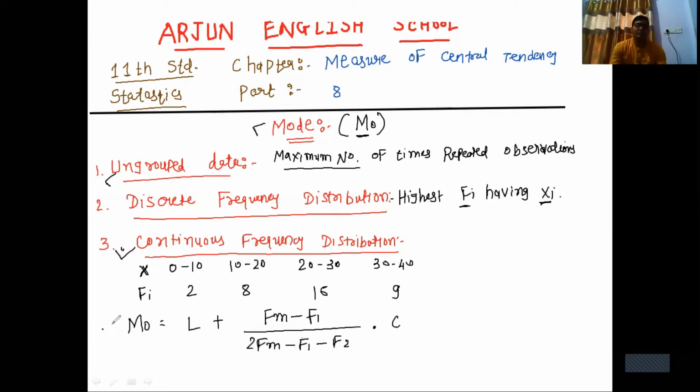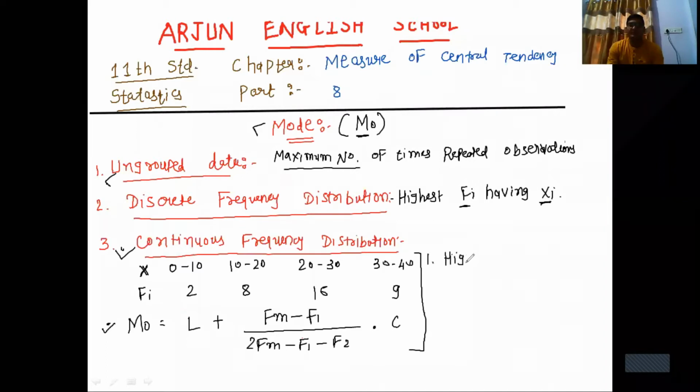You know this formula very well, but it can be used only when conditions are met. Condition number one is that the highest Fi is not repeated. In this question, the highest Fi is 16, and 16 is not repeated again, so this condition is satisfied.